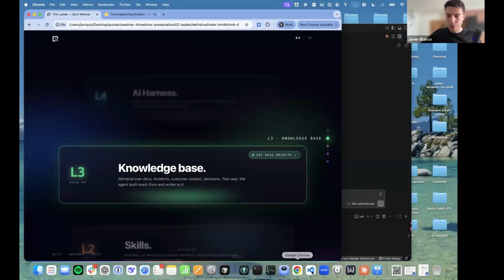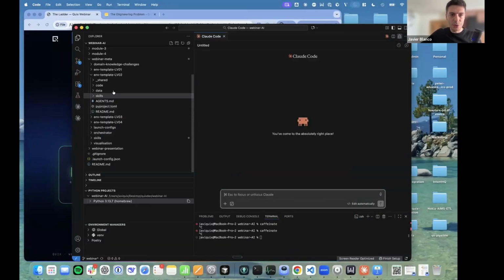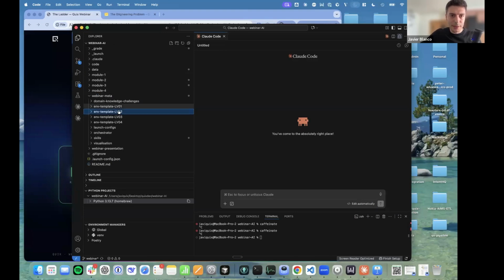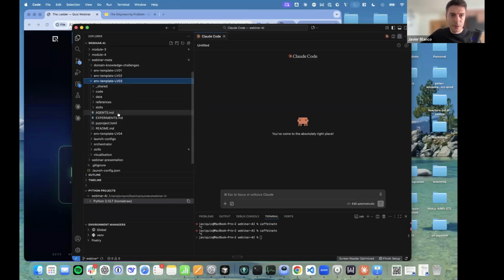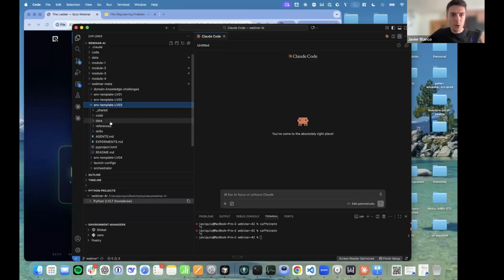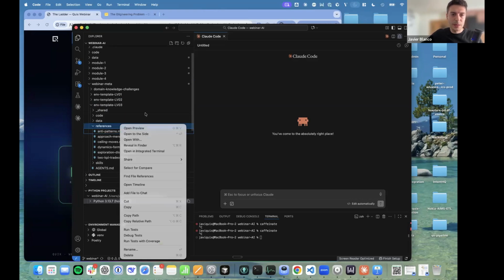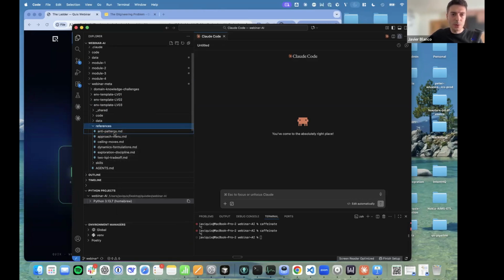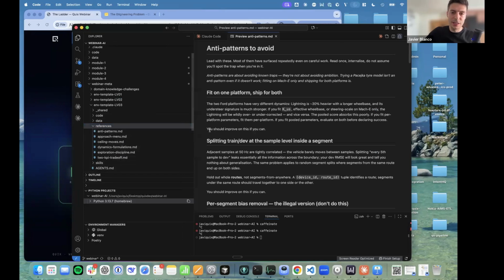Well, just before we do, as earlier, I'm going to show you how a template like that looks. So you see, we still have our code, data, skills from earlier. Now we also have references. These are markdowns without code, and yet, as you'll see, very effective, really important.